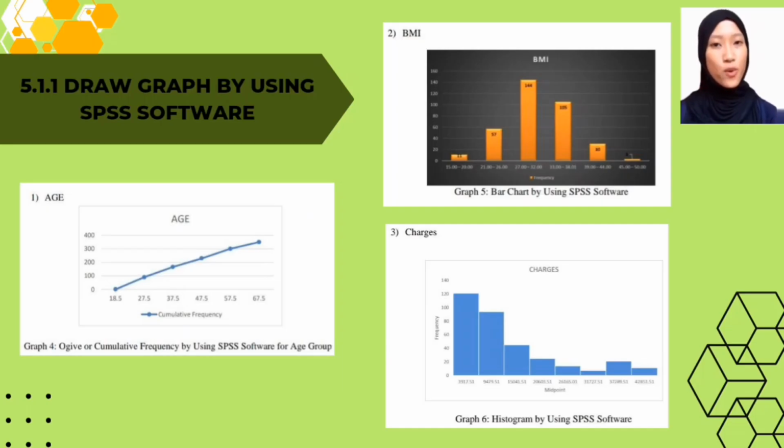Next, 5.1.1, draw graphs by using SPSS software. For the age, we use an ogive or cumulative frequency graph by using SPSS software for age group. Secondly, for BMI, we use a bar chart by using SPSS software. And lastly, for charge, we use a histogram by using SPSS software.